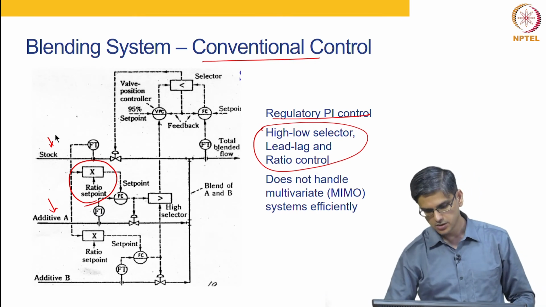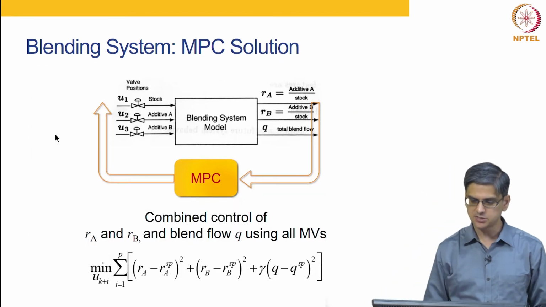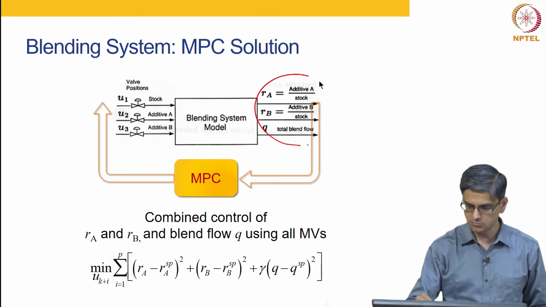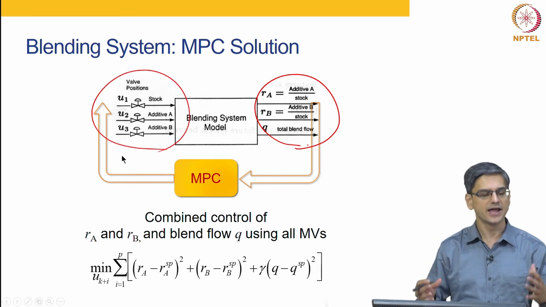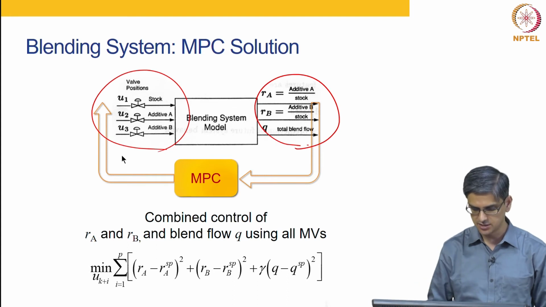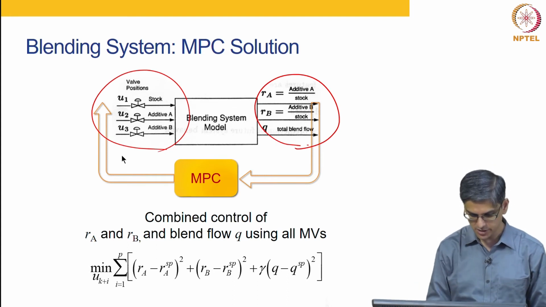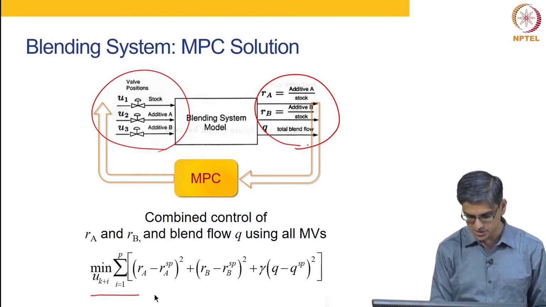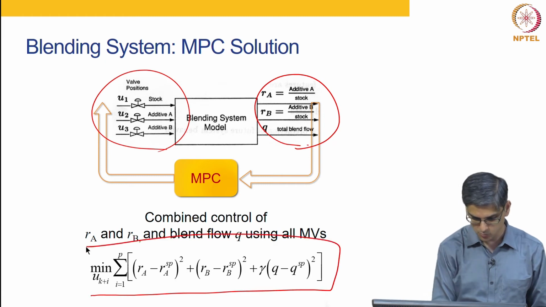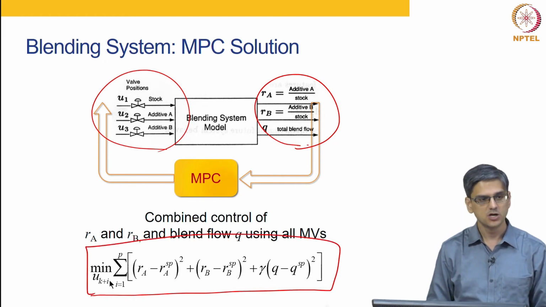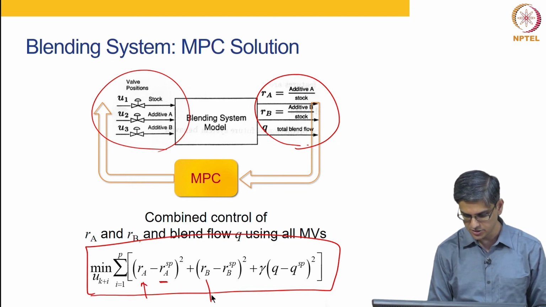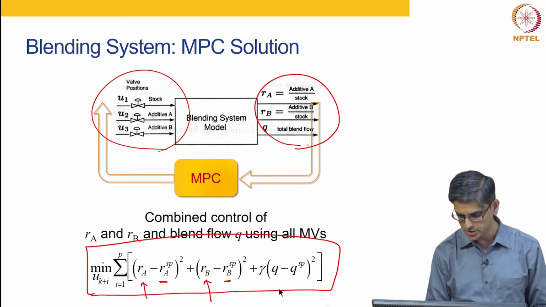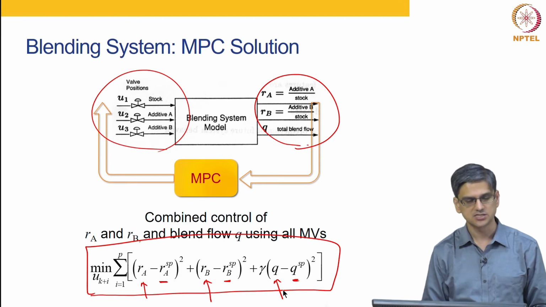As against that, in the MPC solution the multiple-output, multiple-input system is handled as such. It is handled in a multivariate way. The optimization problem is posed in this particular form, which means your RA is to be kept at its set point, your RB is to be kept at its set point, your Q is to be kept at its set point.